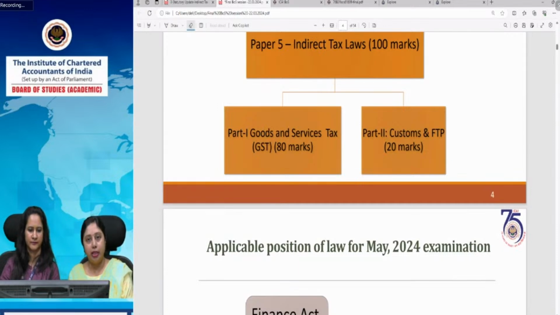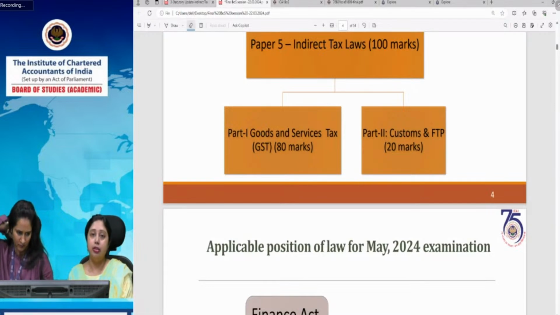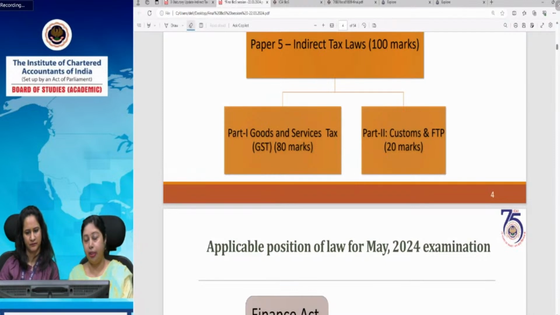The compliance role is there, then the advisory role is there, and in these roles he has to consider the ethical aspect, or you can say that whatever a chartered accountant does should be done ethically, within the ethical framework. He should not indulge in any unethical practices. For that we have introduced the concepts in the chapter on offenses and penalties. So offenses and penalties has the ethical aspects under GST also incorporated in it.